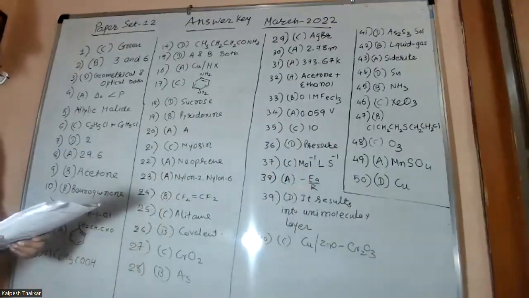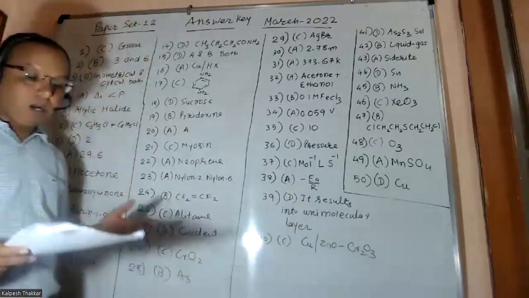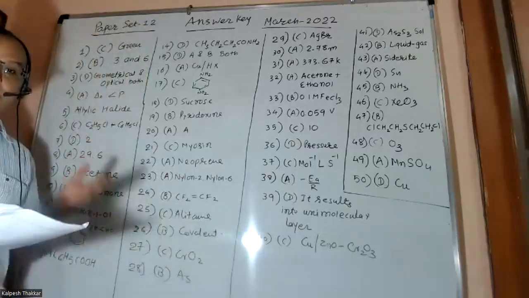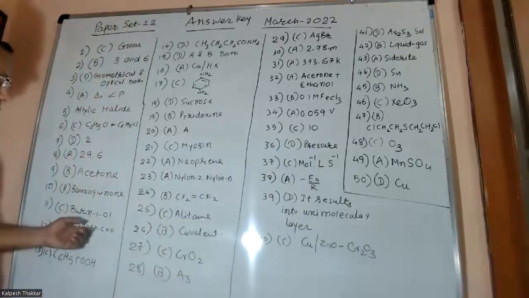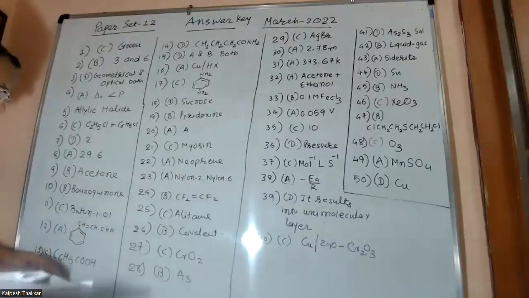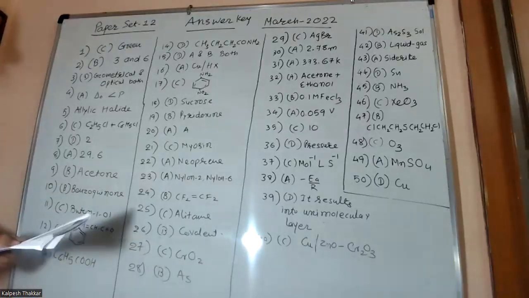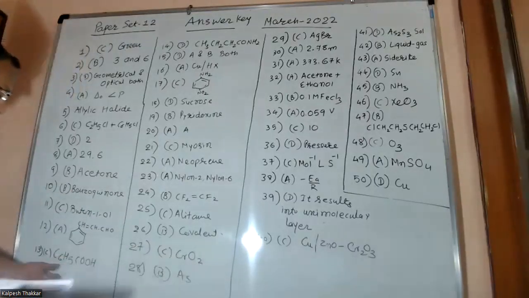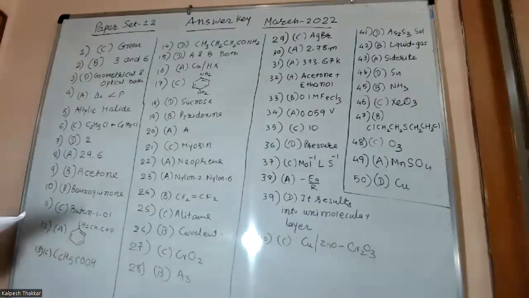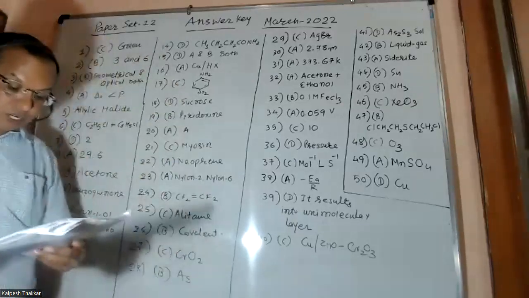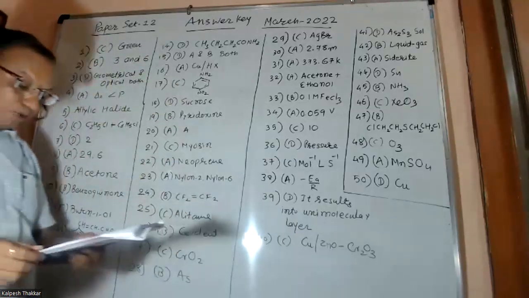In the 12th question, the simple question asked is the cinnamaldehyde structure. Option A is correct: benzene, CH=CH and CHO. In the 13th question, the lowest value of pKa is asked, friends, and the lowest value of pKa is of benzoic acid, and that is option C, C6H5COOH. In the 14th question, friends, the Hofmann reaction product is asked.